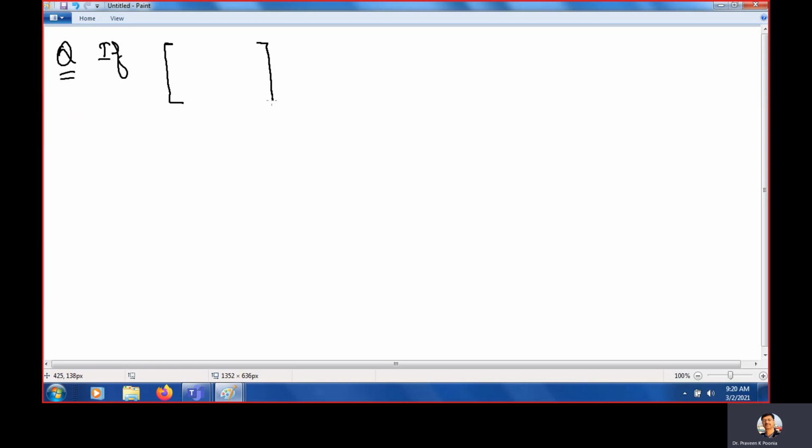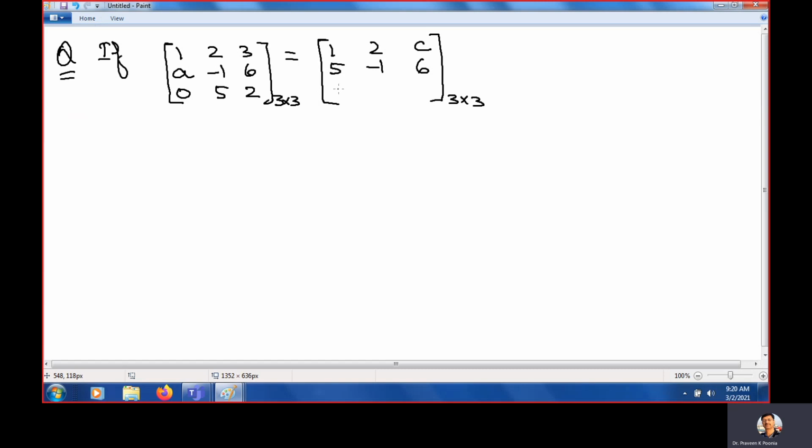They will give you two matrices, and let us say the order is 3 by 3. 1, 2, 3, 1, 2, C, A, minus 1, 6, and 0, 5, 2, 0, 5, B. So you need to find the values of A, B, C.